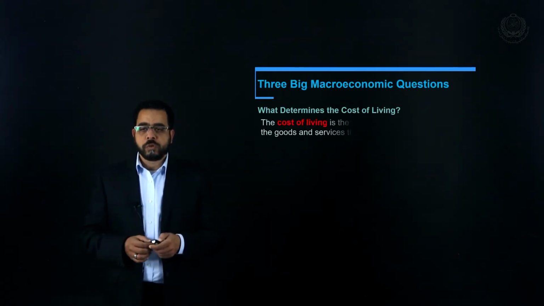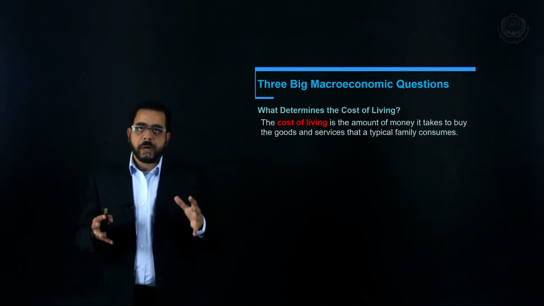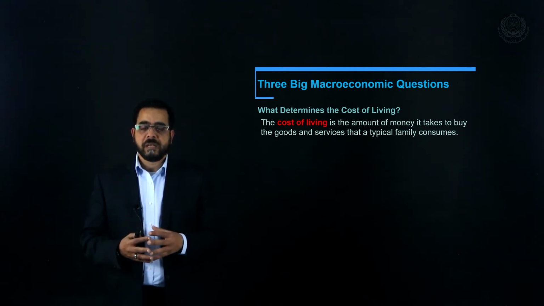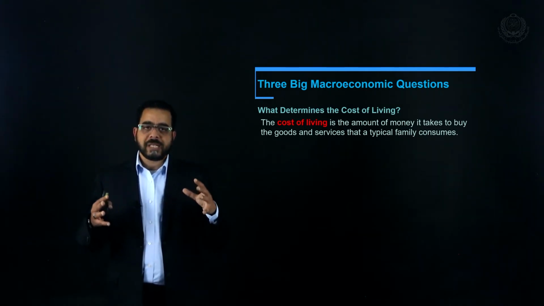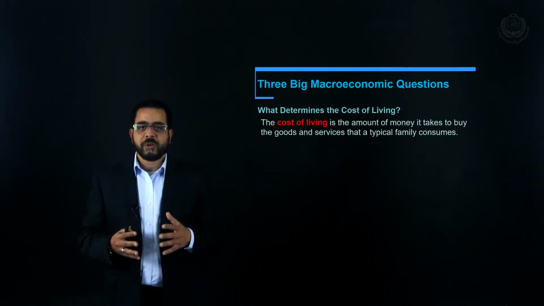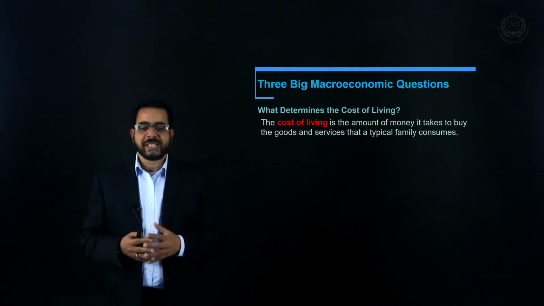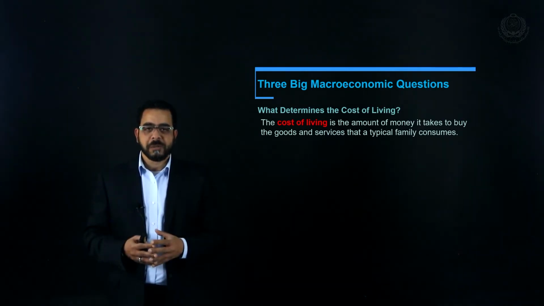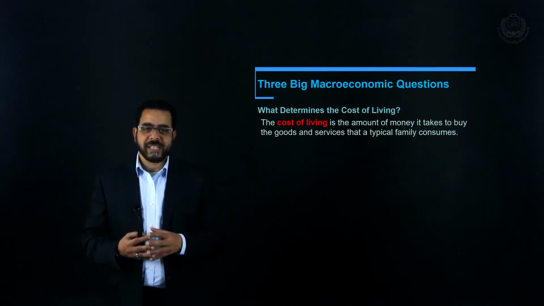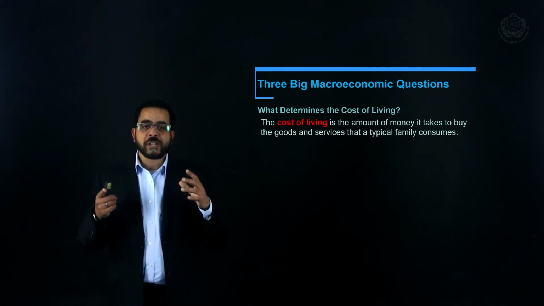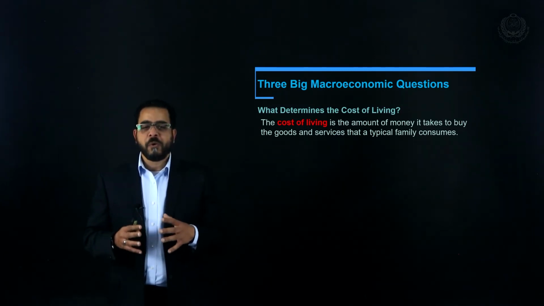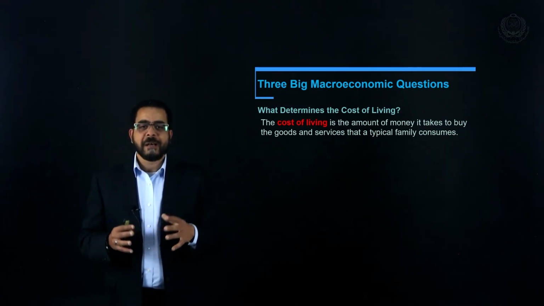Let's move to the second question. What determines the cost of living? Cost of living is the amount of money that an average family would need to cover its day-to-day expenses. Sometimes you see in a newspaper a piece of information telling you that the most expensive city in the world is New York, or London, or Tokyo. The question is, how do they figure out that this city is the most expensive? It depends on how much money I need as an average family to cover all my expenses in the month.